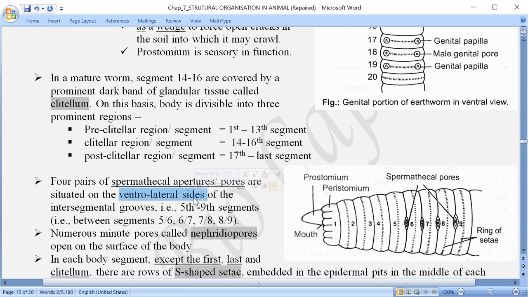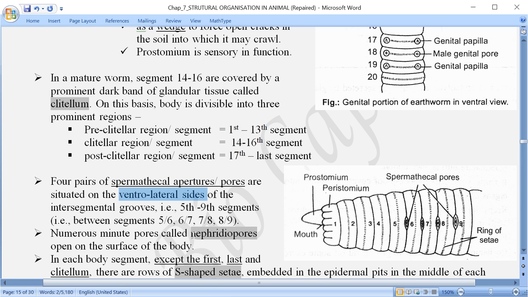And on the body surface, there are very small minute pores, which are called nephridiopores. What are nephridiopores?